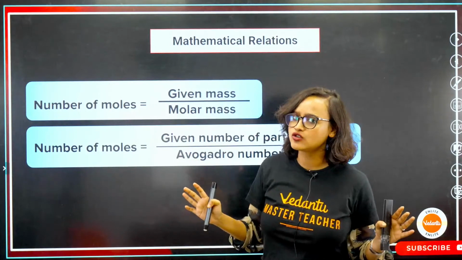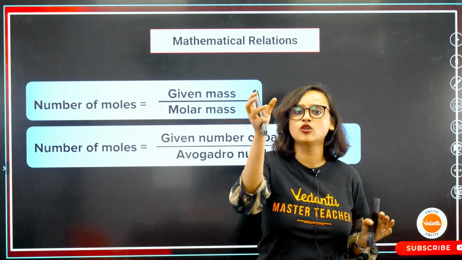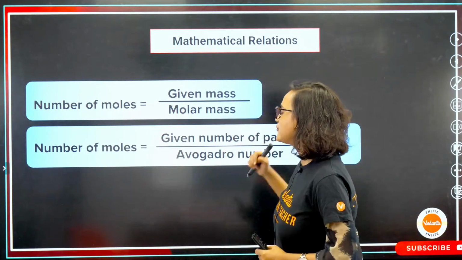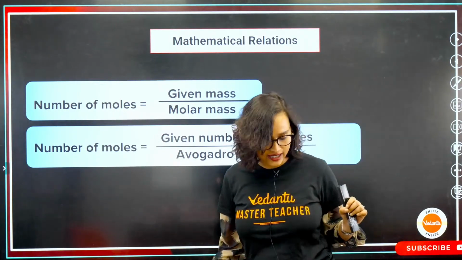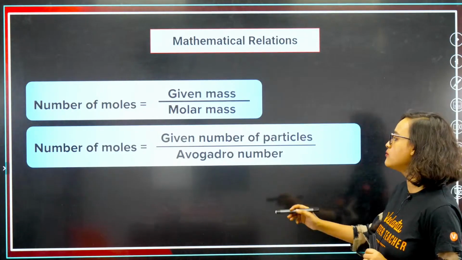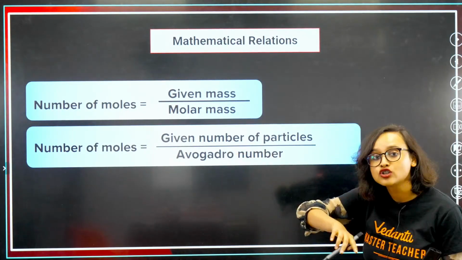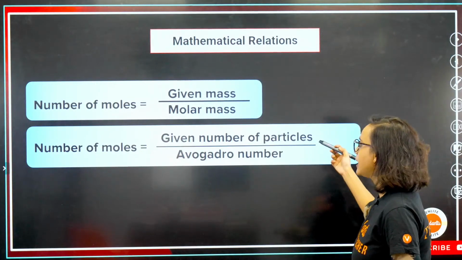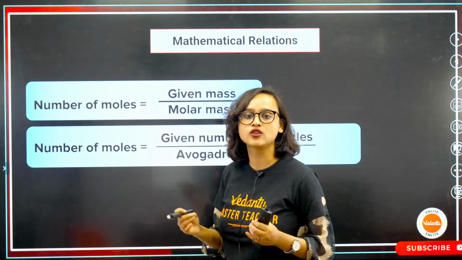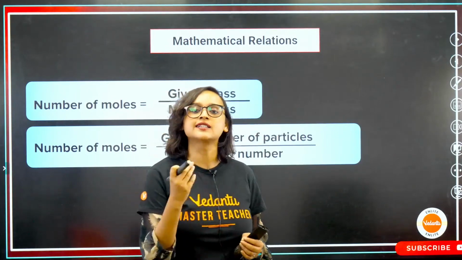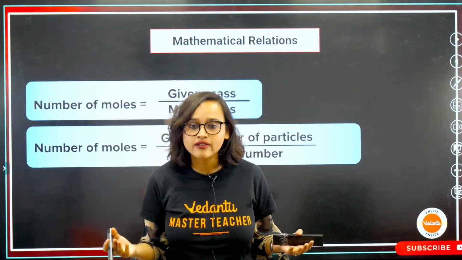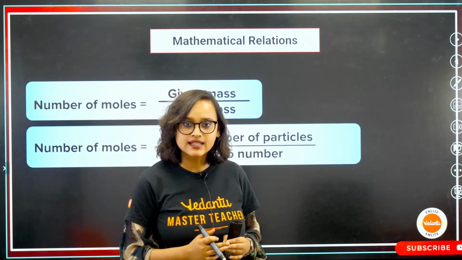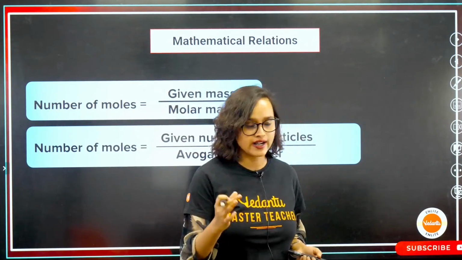Molar mass everybody knows how to calculate: you will be given a molecule, just calculate its molar mass. The second formula: number of moles is also given number of particles divided by Avogadro number, which is 6.023 into 10 to the power 23. Very basic, very simple.